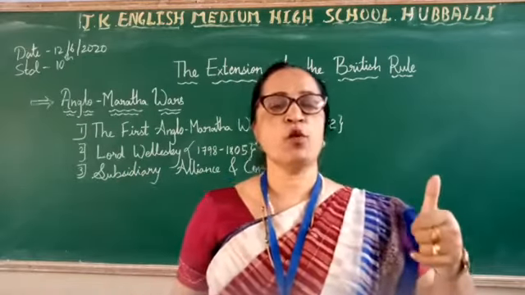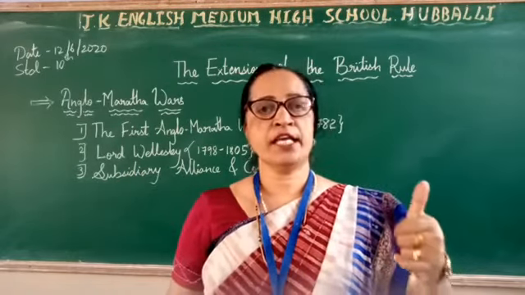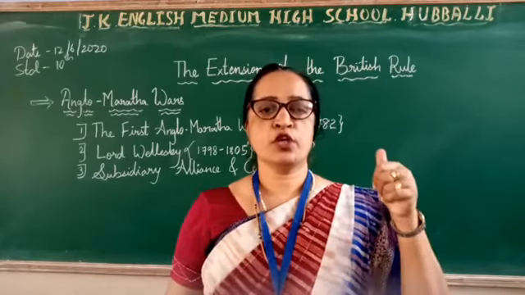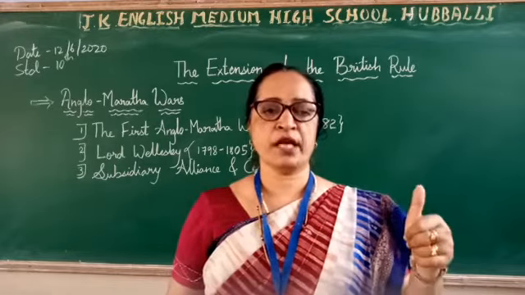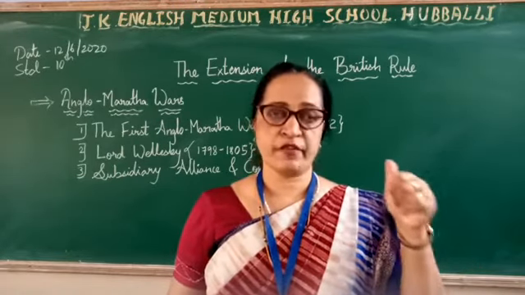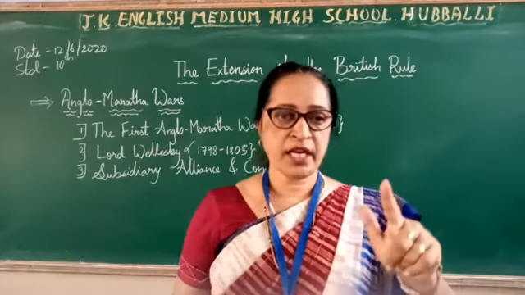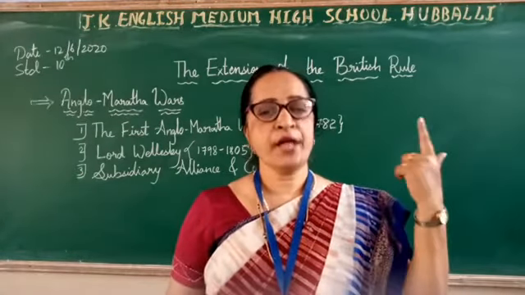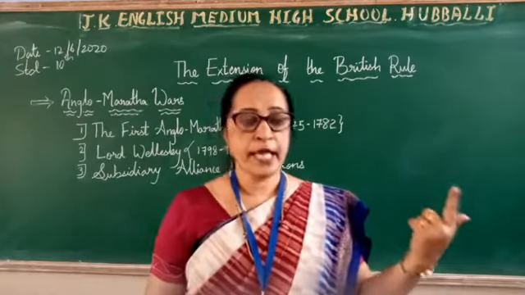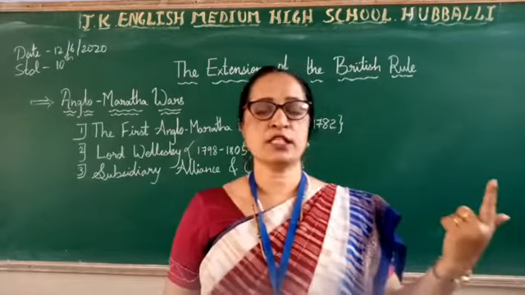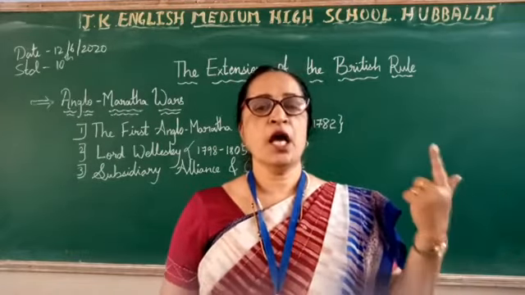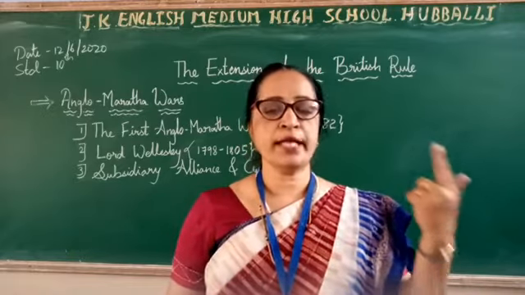The first ruler was Madhav Rao. After his death, there was a strong blow in the Peshwa. During the period, the death of the Maratha strongman, Madhav Rao Peshwa, who was a very strong man. So after his death, who came to power? Narayan Rao, his brother, came to power, but his power also did not last long, because he was murdered by his own uncle Raghoba or Raghunath Rao.